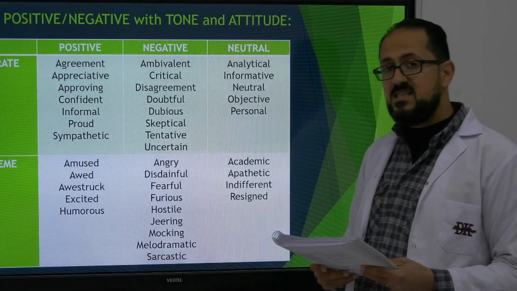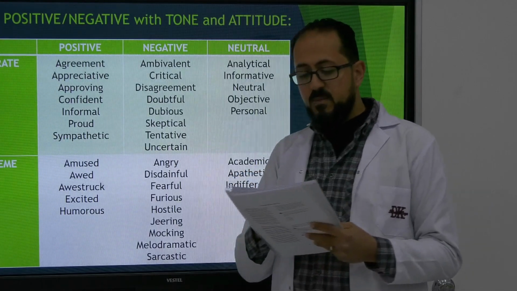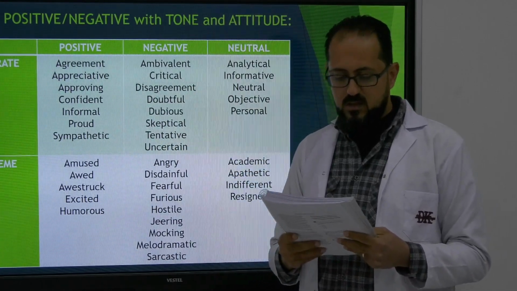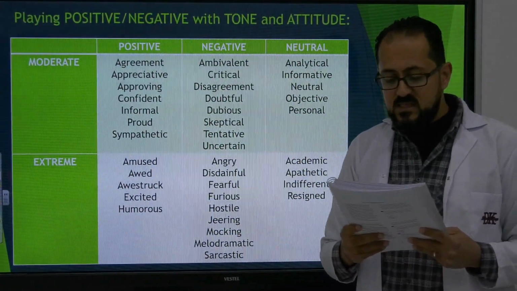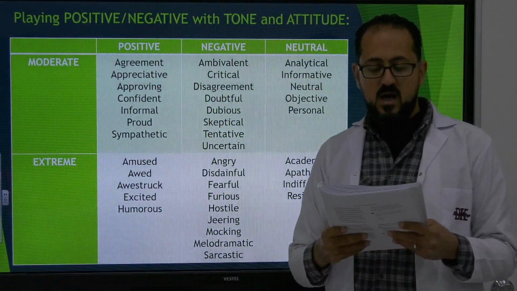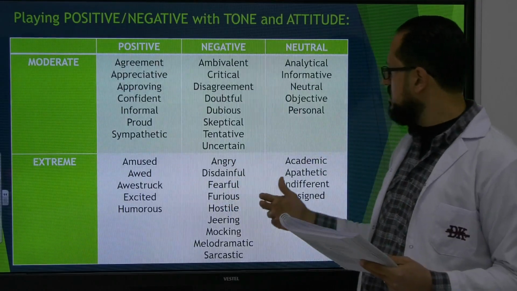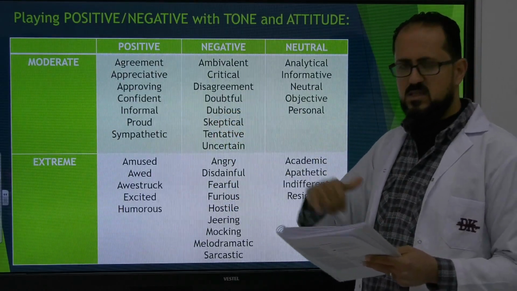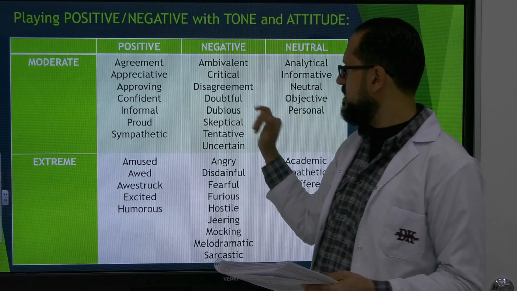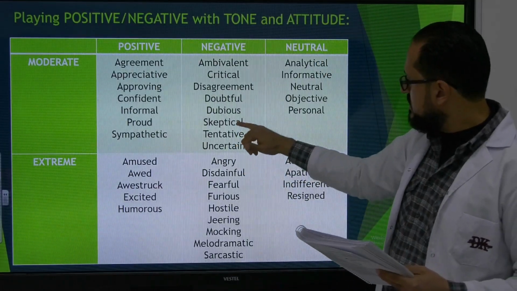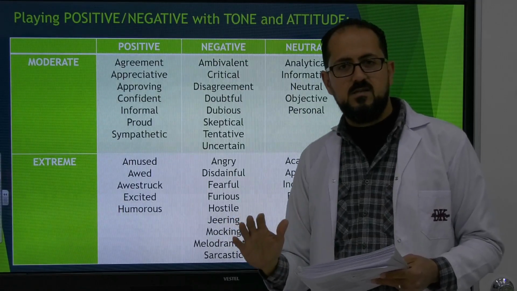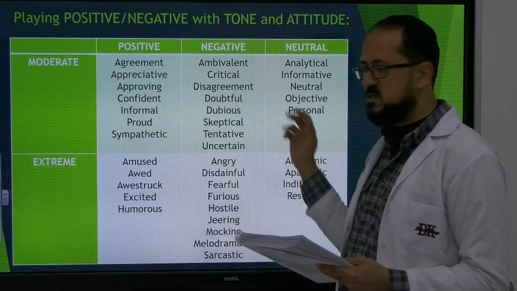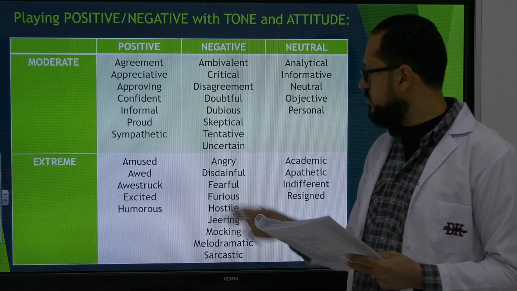Now, if I look at the negative: ambivalent, critical, disagreement, opposite of agreement, of course, doubtful, skeptical, tentative, and uncertain. I can just add one, which is dubious. This is not in the book, but you can just add it, dubious. Now, dubious and tentative have the same meaning, which is to be hesitant. Hesitant is a good equivalent for these words.